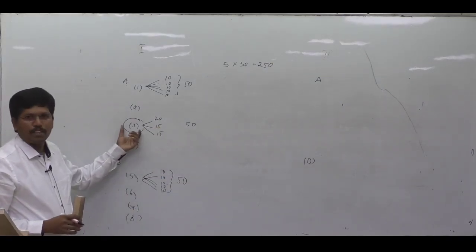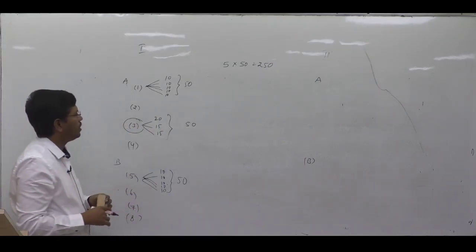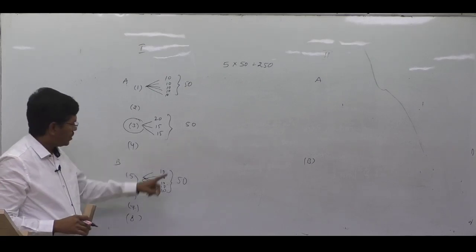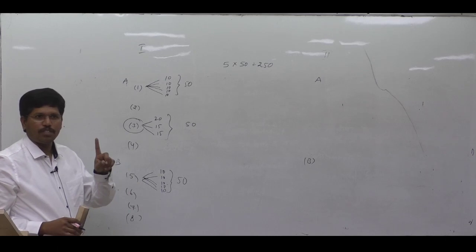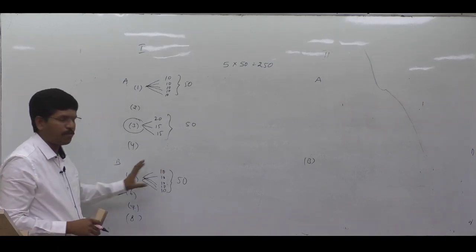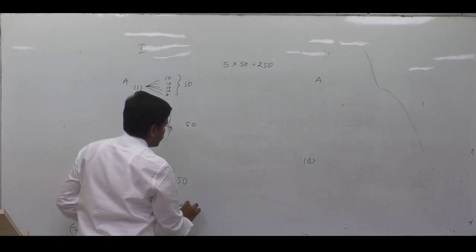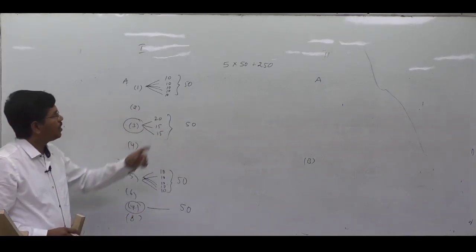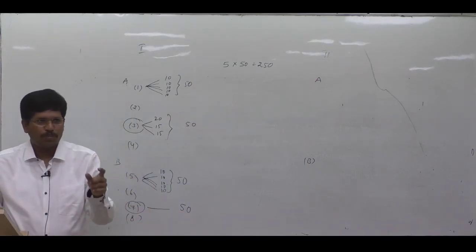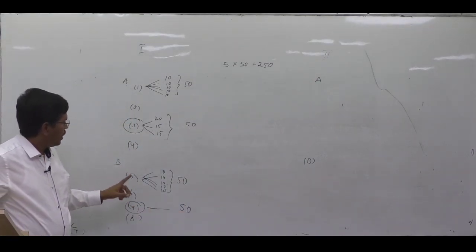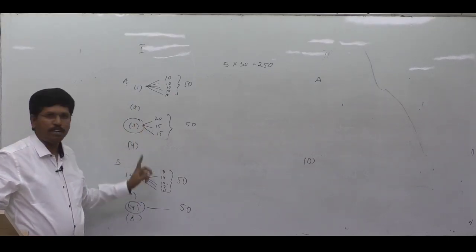In each question, again 3 questions will be there. Each question, same pattern will be there. Each question carries 50. Similarly, from the B section also, you have to select at least 1 question other than this compulsory question. Let us assume you have selected this 50 marks. Total, how many questions you have to answer? 5. 4 questions are over. The 5th question, you can select either from Section A or from Section B.